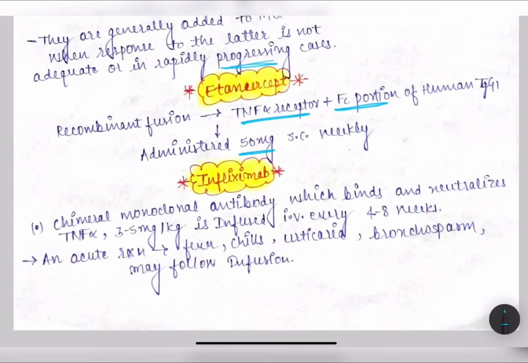And there are some side effects like pain, redness, itching and swelling, which occur at the injection site, and chest infections may be increased as well. So now we will discuss an important drug, that is infliximab. A previous year question has been asked on it. This is a chimeric monoclonal antibody which binds and neutralizes TNF alpha, and 3 to 5 mg per kg is infused intravenously every 4 to 8 weeks. There may be an acute reaction with fever, chills, urticaria and bronchospasm. This acute reaction may occur after infusion. Okay.